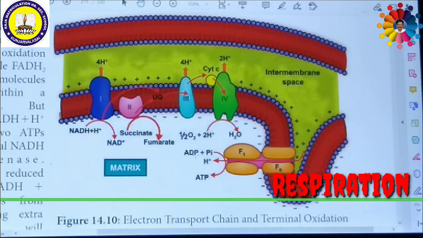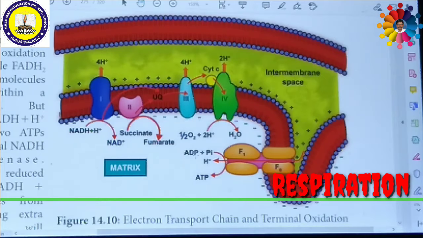Especially the inner membrane of mitochondria folds in the form of finger-like projections called cristae. In cristae, many oxysomes, that is F1 particles, are present, as we have already seen in the diagram, and electron transport carriers are present.